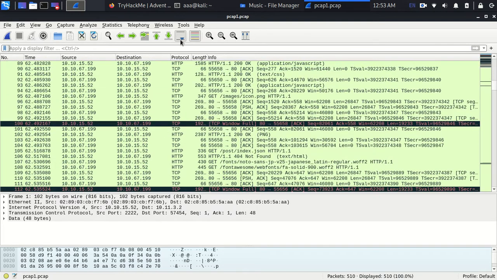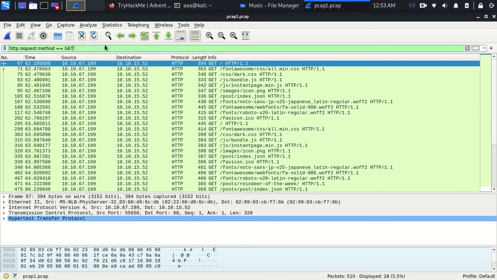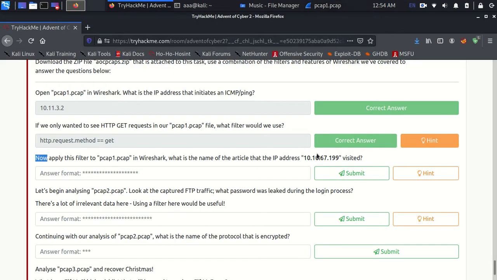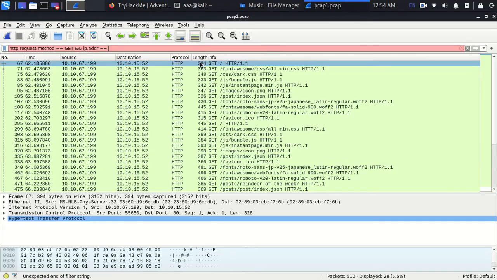Is it because of capital GET? Okay, it was because of capital GET. Oh my god, so just remember that also, it might be helpful. That GET was supposed to be capital, not small. That is why we were getting these errors.